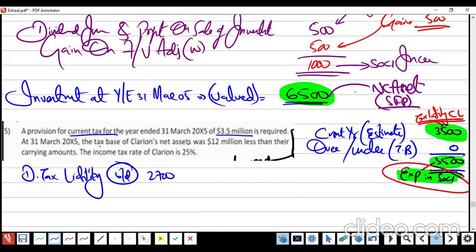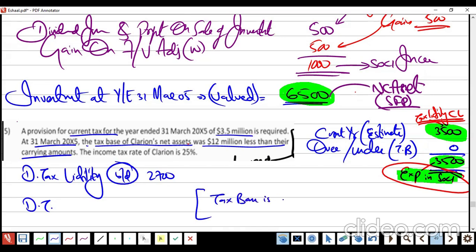Deferred tax. They are saying at the year end, the tax base of net asset was less than the carrying amount. Deferred tax. What they are saying, tax base is lower than carrying amount by how much? 12 million.